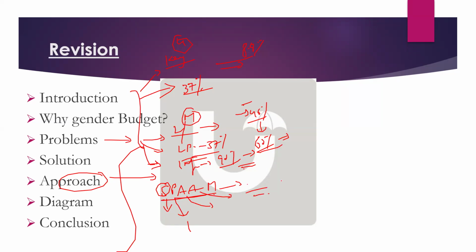Okay. And regarding diagrams, there are 2-3 diagrams here. Either you can draw a SPAM diagram, or one more diagram I told you. Finally, in the solution you can mention the transformative framework. So this framework should have 3 things. One is gender mainstreaming.